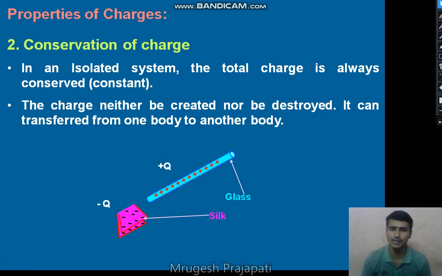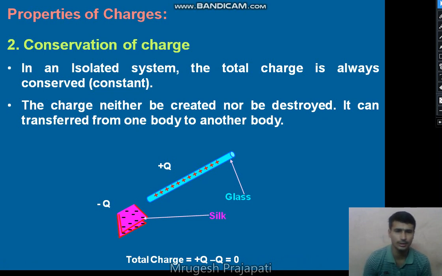So we can say that the total charge on the system of the glass rod becomes 0, as previously it was 0. Previously the charge on the system of a glass rod plus silk cloth is 0. So by rubbing the glass rod with the silk cloth together, the total charge after rubbing is 0. So we can say that the charge is conserved. Charge can neither be created nor be destroyed. It can transfer from one body to another body.